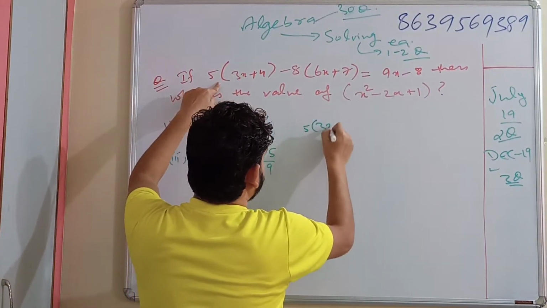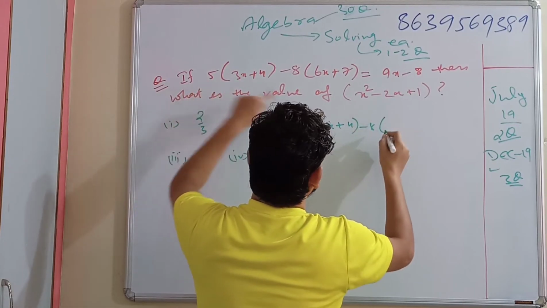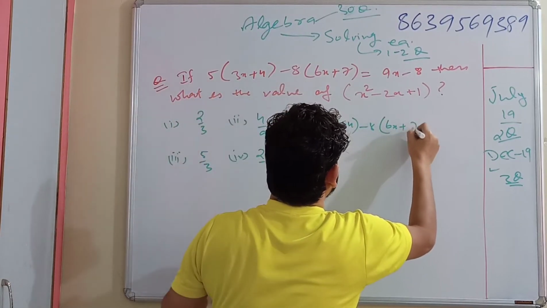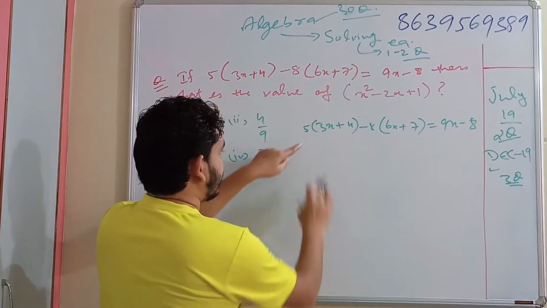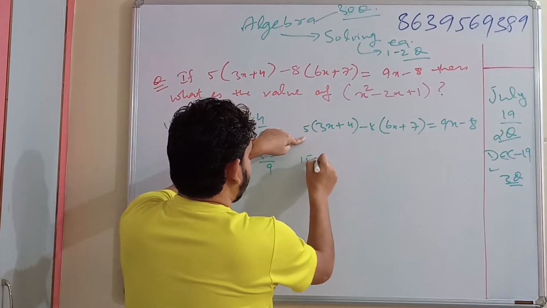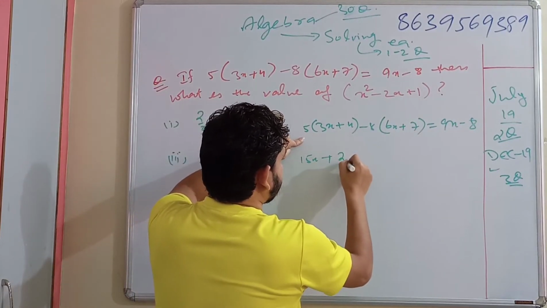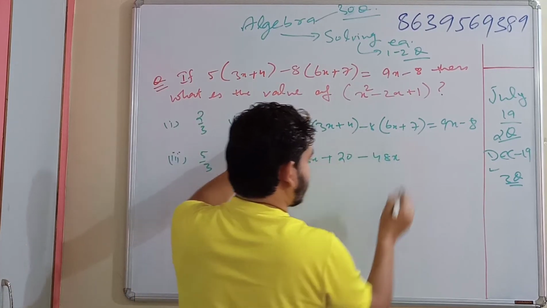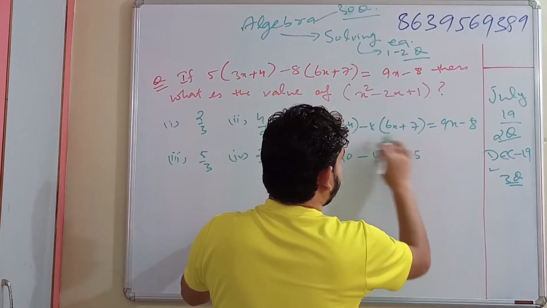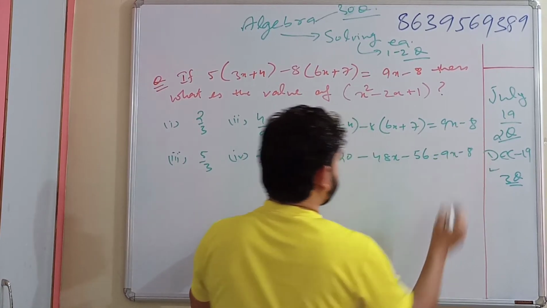5 times of 3x plus 4 minus 8 times of 6x plus 7 is equal to 9x minus 8. This is 5 3s are 15x plus 5 4s are 20 minus 8 6s are 48x minus 8 7s are 56, is equal to 9x minus 8.